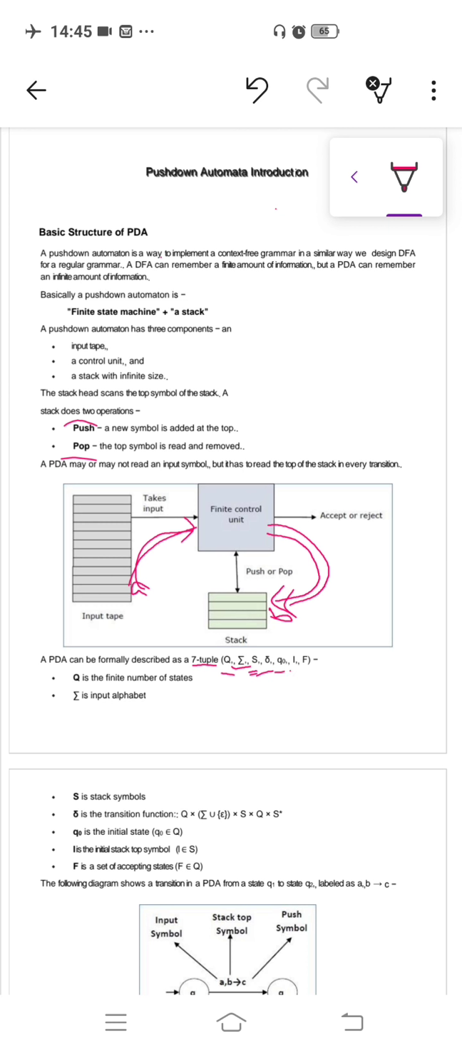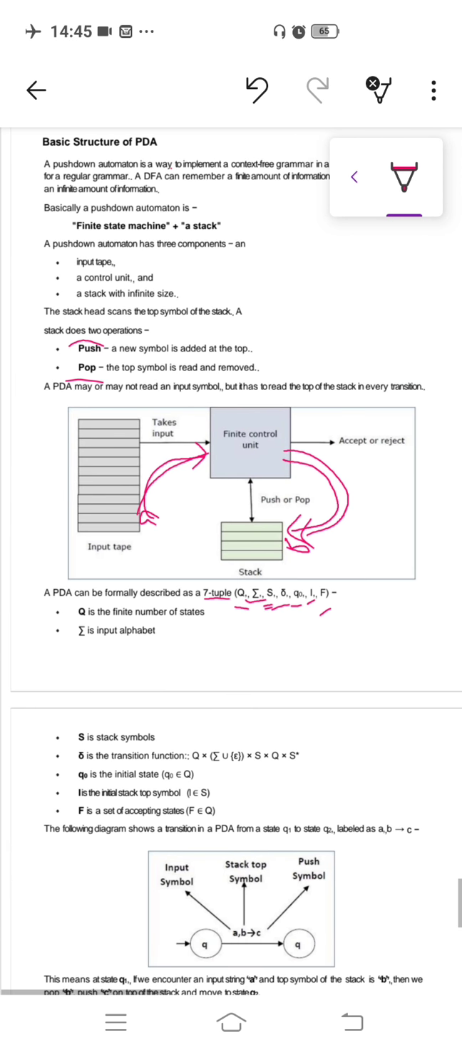Q0 is the initial state. I is the initial stack symbol. F is the final state. And this is a mapping function: the transition function maps from Q Cartesian product Sigma union epsilon Cartesian product S.